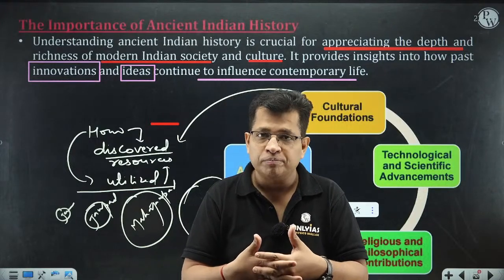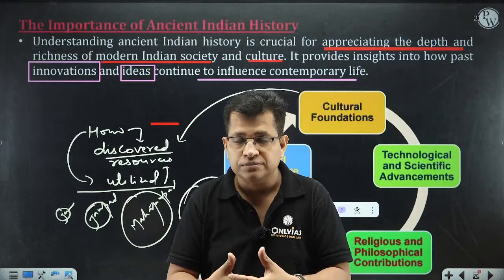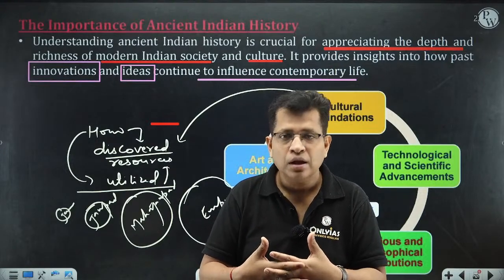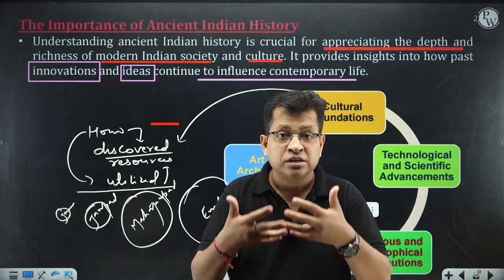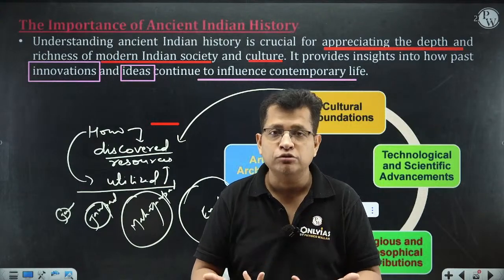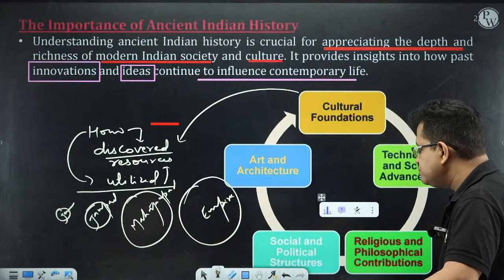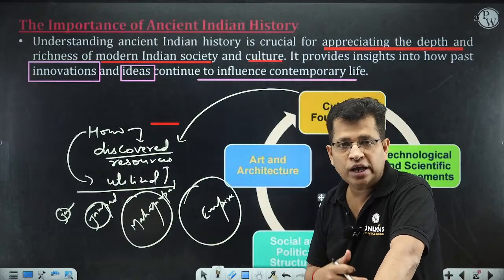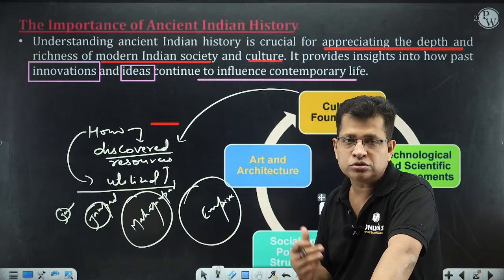Because since the beginning, we were united in diversity. It helps us understand. It helps us to mend our present. It guides us to secure our future. So this is what religious and philosophical contributions mean. Social and political structure. You can talk about the caste system. You can talk about untouchability. You can talk about the sati pratha. You can talk about the widow's condition.